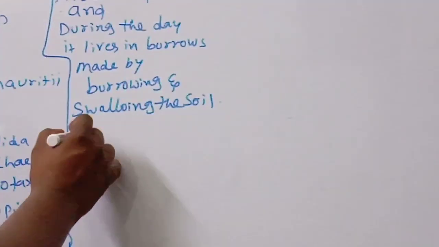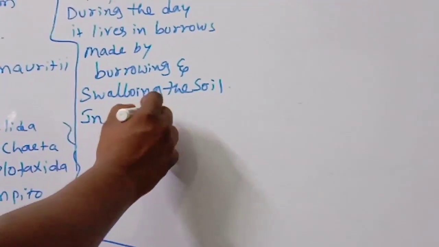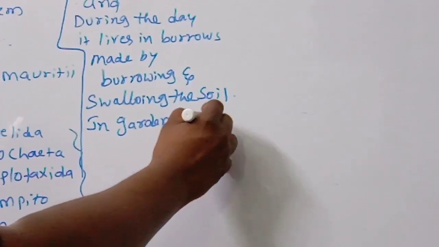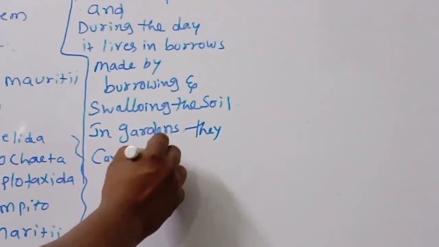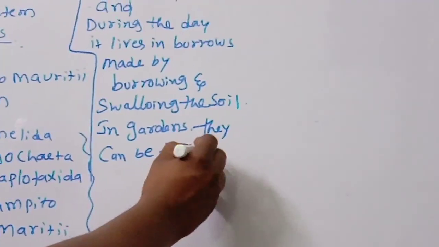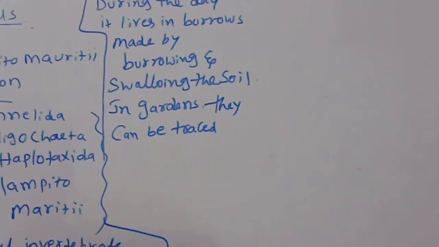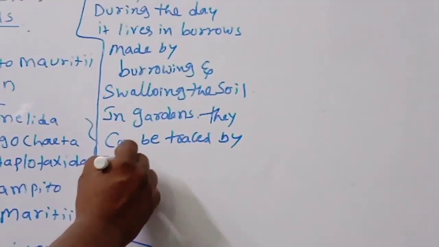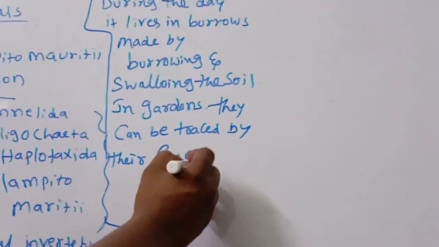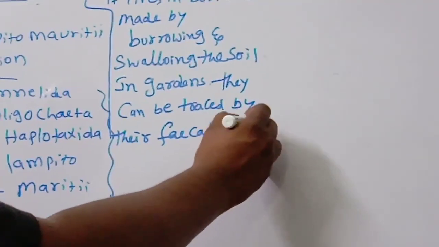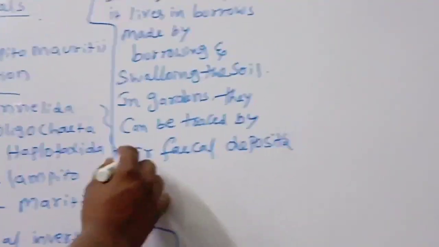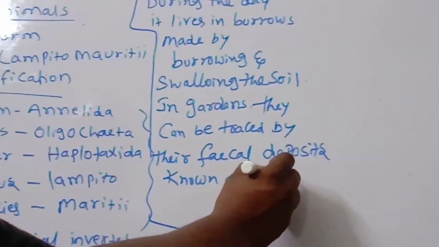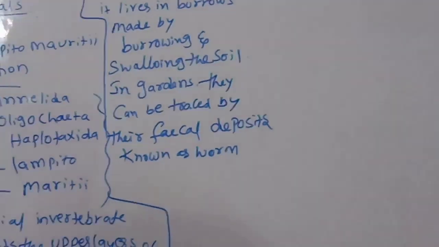In gardens they can be traced by their fecal deposits, known as worm castings, on the soil surface.